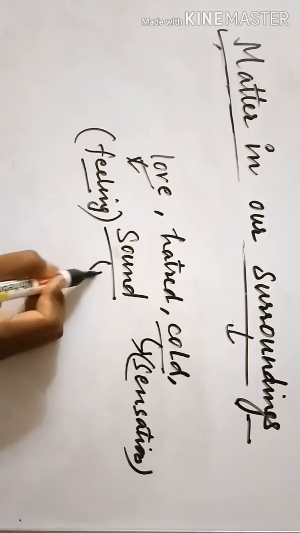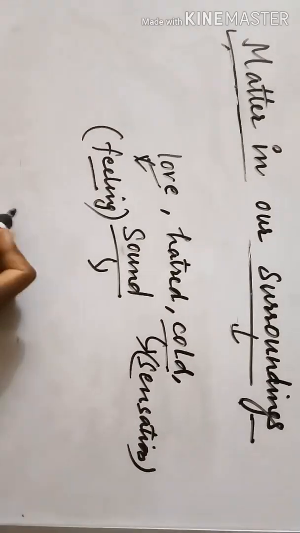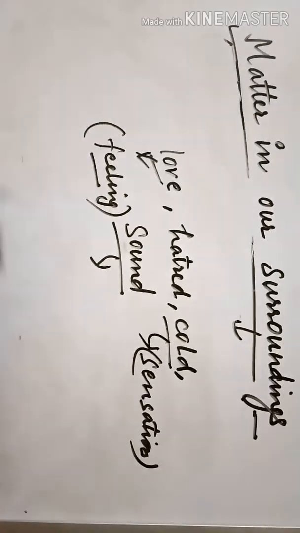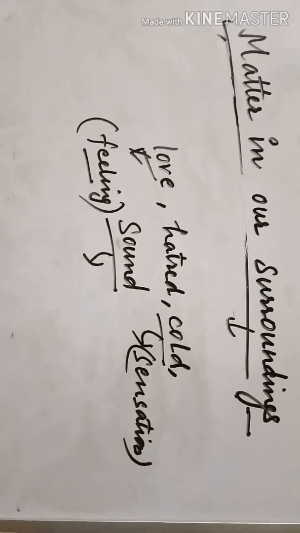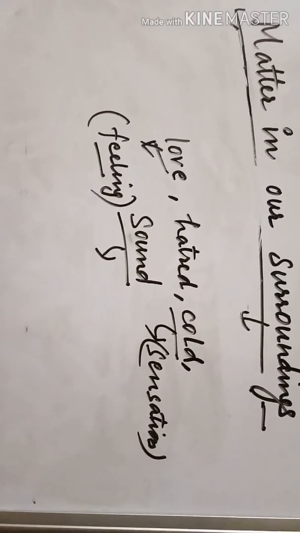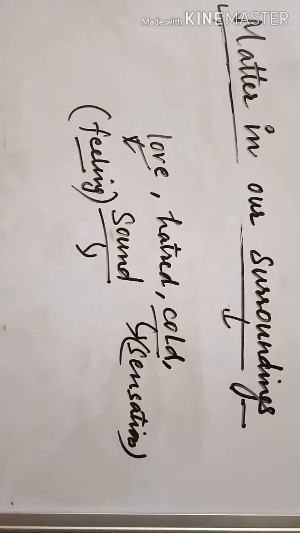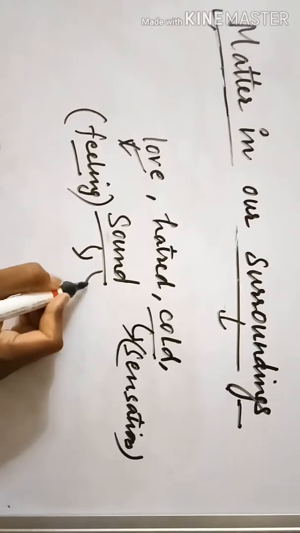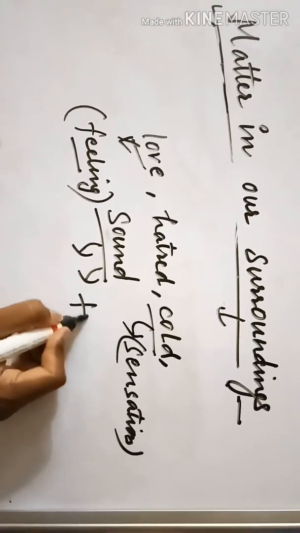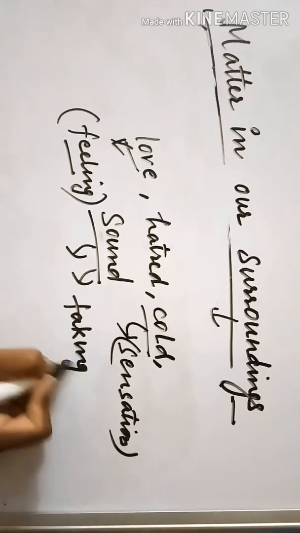Now what is sound? Now you will say when you're speaking something, like I'm speaking something, in this whole room my sound can be heard. So it is surely occupying some space.